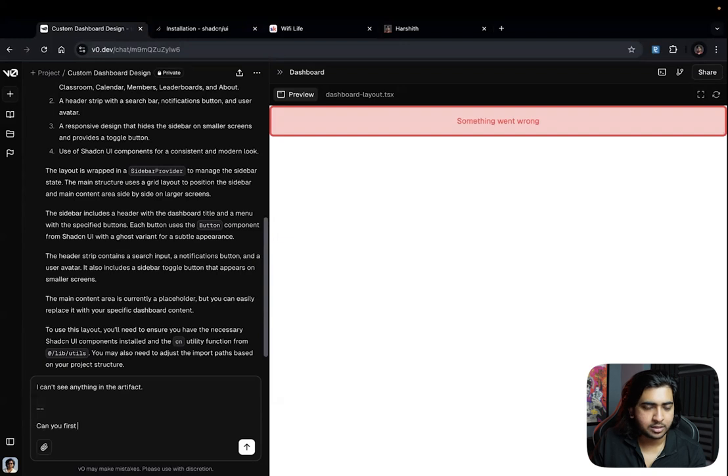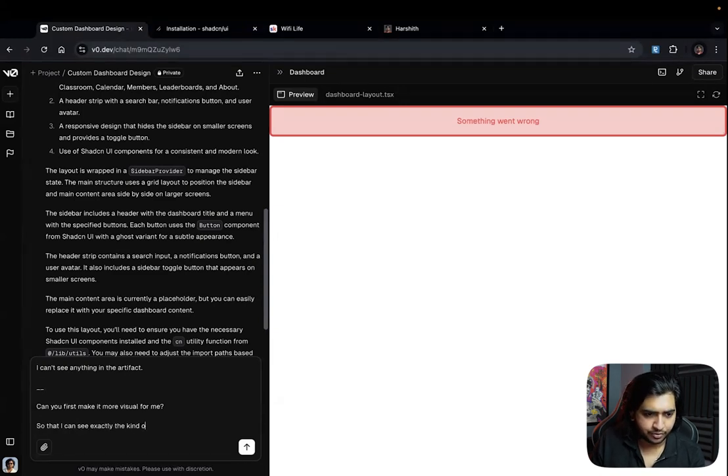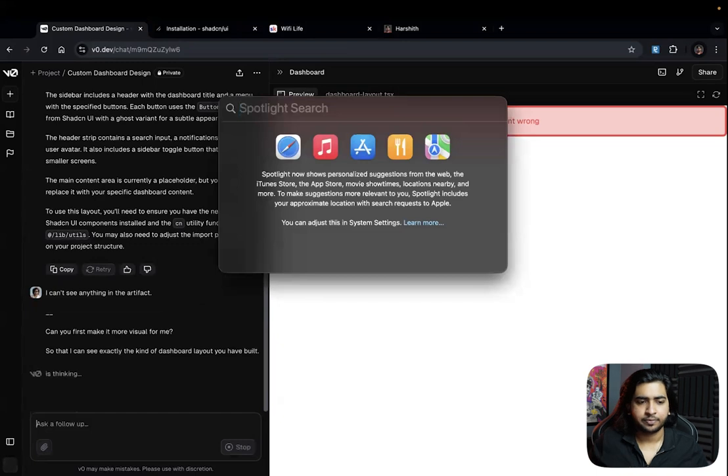Can you first make it more visual for me, so that I can see exactly the kind of dashboard layout you have built?